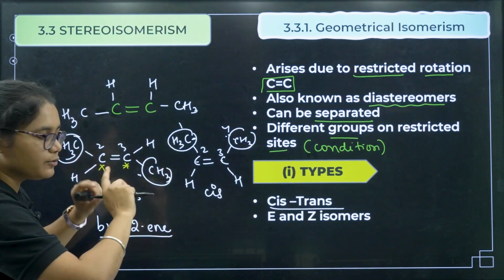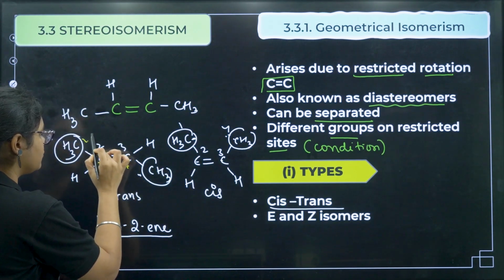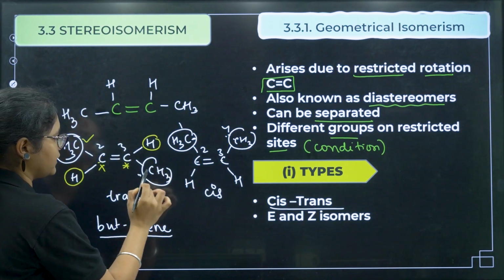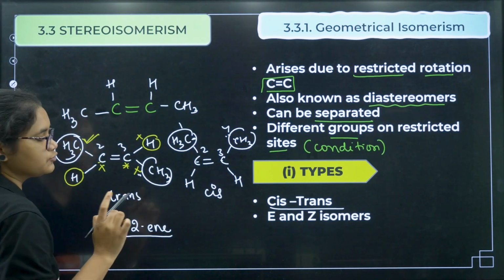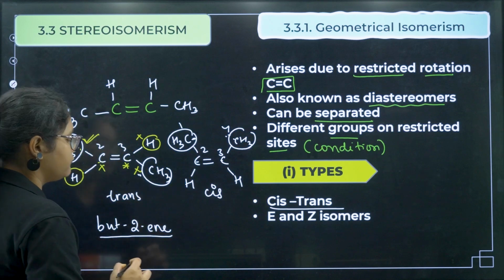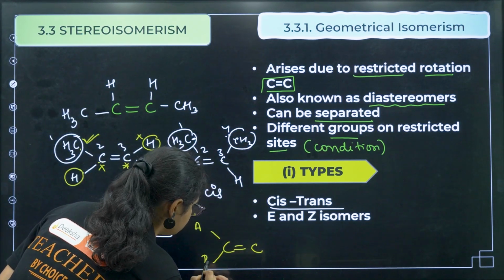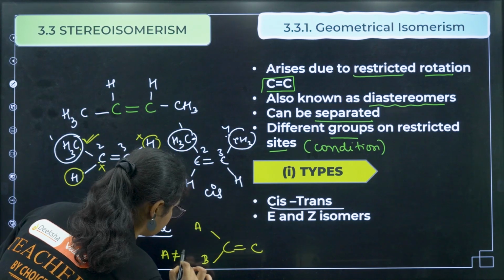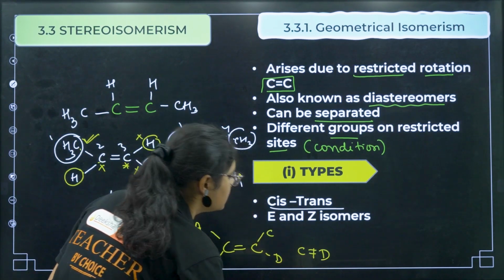So in these restricted rotation sites, the two groups attached should be different. If you have a double bond and here A and B, the condition is A should not be equal to B, and if you have C and D here, then C should not be equal to D.